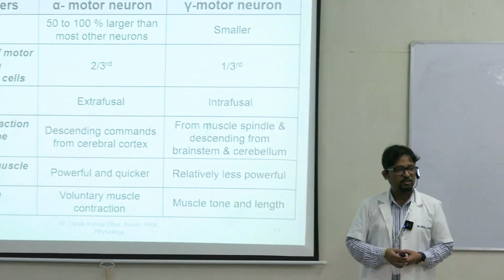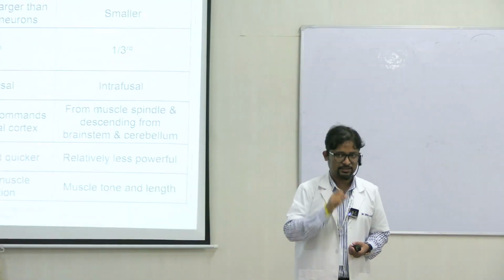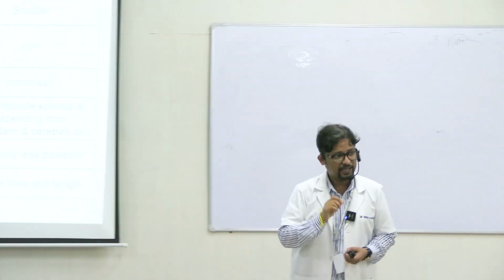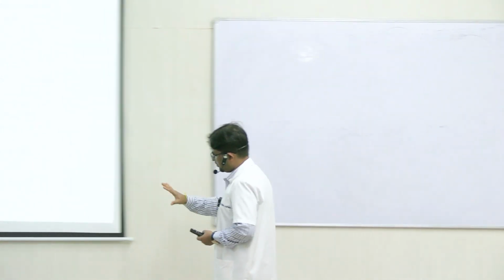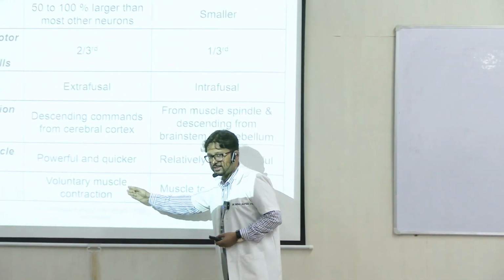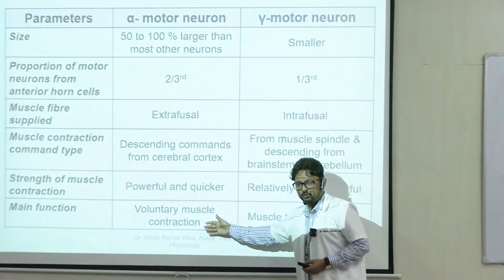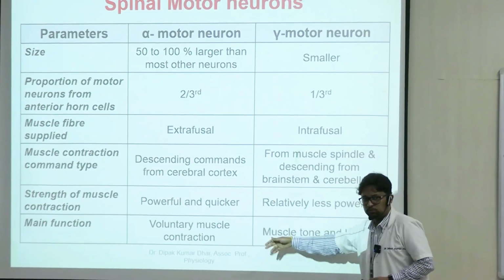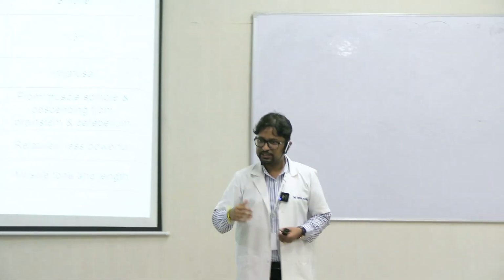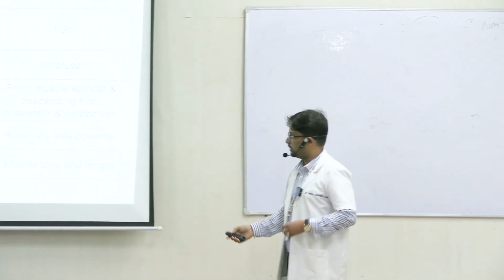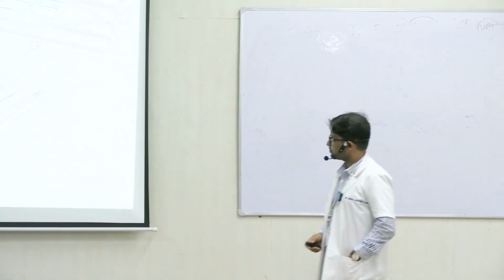Apart from this, very important reflexes, spinal cord reflexes are mediated by gamma motor neurons. So majorly, what we understand is this is a voluntary function, voluntary execution. This is a little bit towards the involuntary type, right? Subconscious level पे कोई error correction and everything that happens here. Maintenance of tone and length.